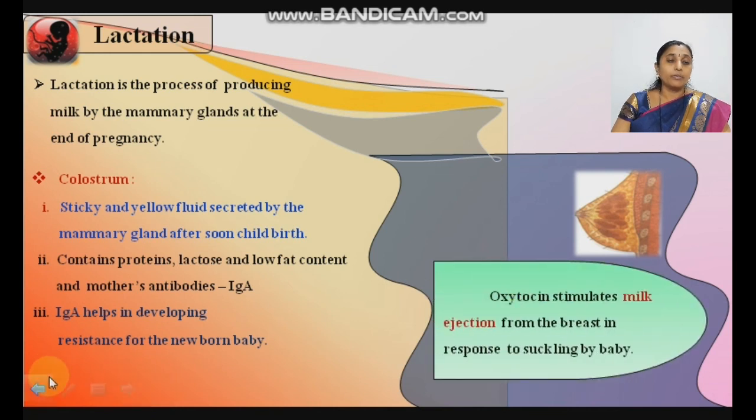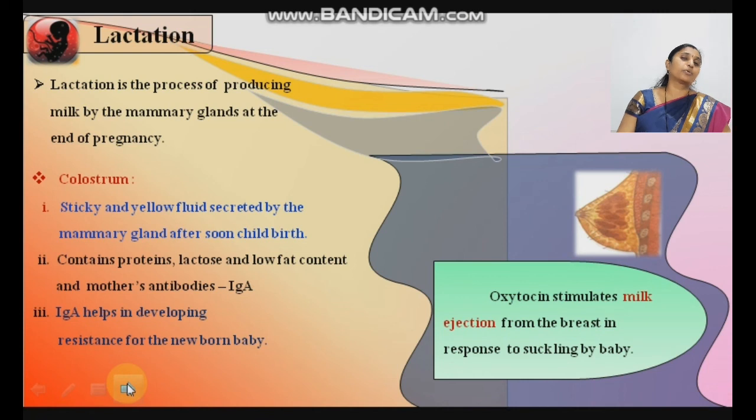Now lactation is not easily carried out. Behind lactation, hormones play an important role in milk secretion. Which hormones? Oxytocin. We already talked about oxytocin. Oxytocin helps in rapid contraction of the uterus for parturition, for easy delivery and easy passage of the baby. Along with this, oxytocin also stimulates milk ejection from the breast in response to suckling by the baby.